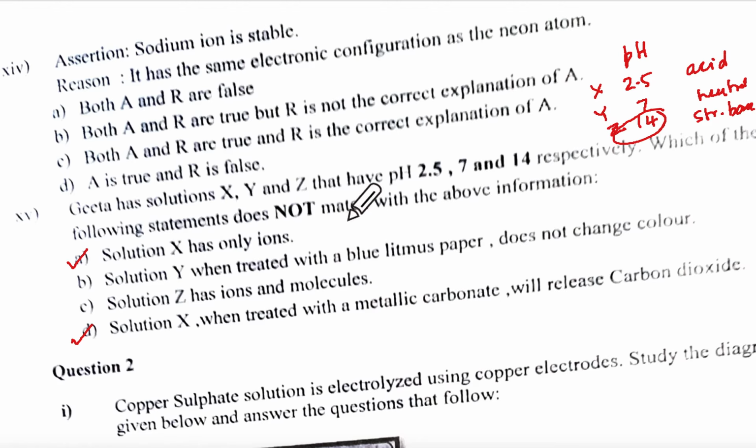Ma'am, option C is the wrong one. Z has ions and molecules is the wrong one. Your solution Y does not change the color also is correct. So this is the wrong one, which means it is the correct option. They are saying which one is the wrong one, right?